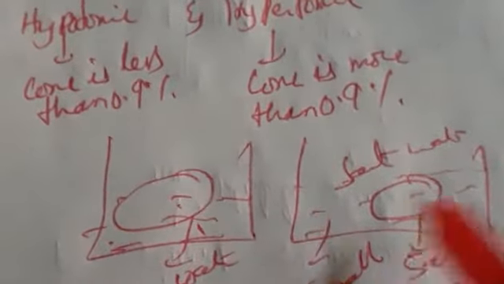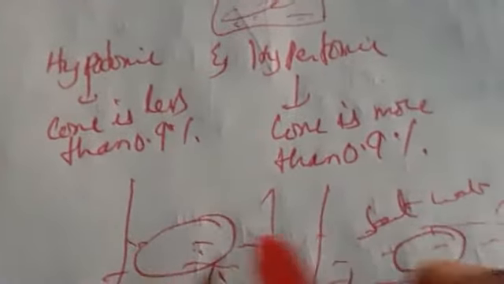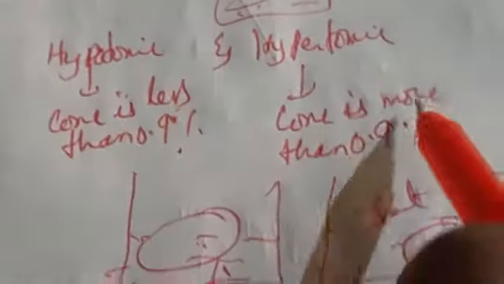In pure solvent, the concentration is less. That one we call it as hypotonic. If suppose we add salt to the pure solvent, the concentration is more, and the egg size is decreasing. So this is the difference between hypotonic and hypertonic. If concentration is less than 0.9%, that one we call it as hypotonic. Concentration more than 0.9%, that one we call it as hypertonic. So this is about isotonic solutions, hypotonic and hypertonic.